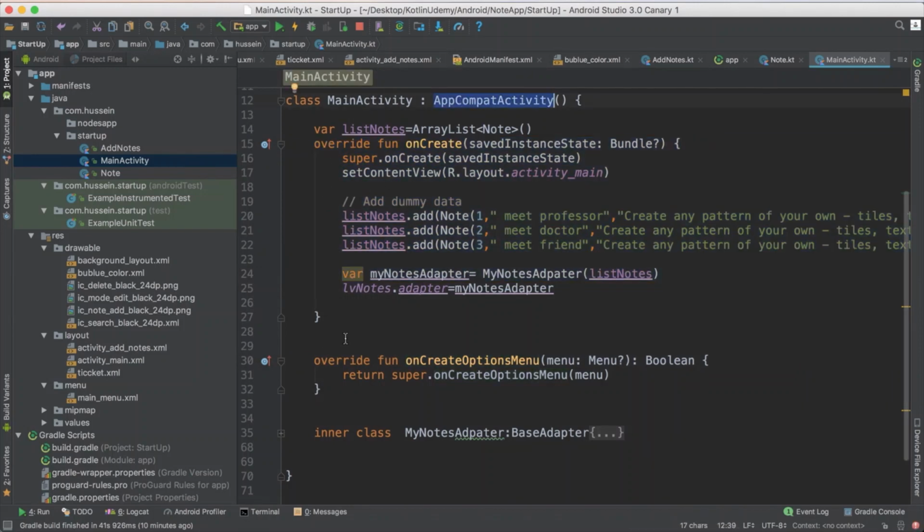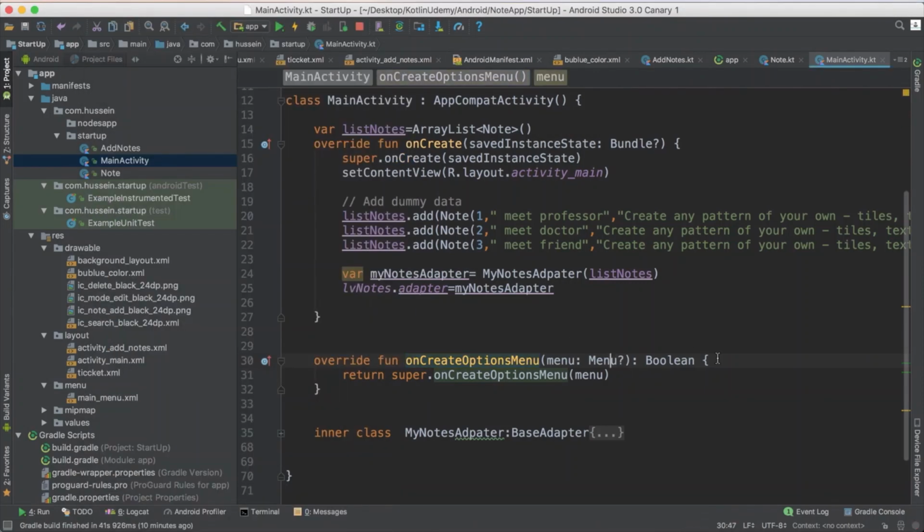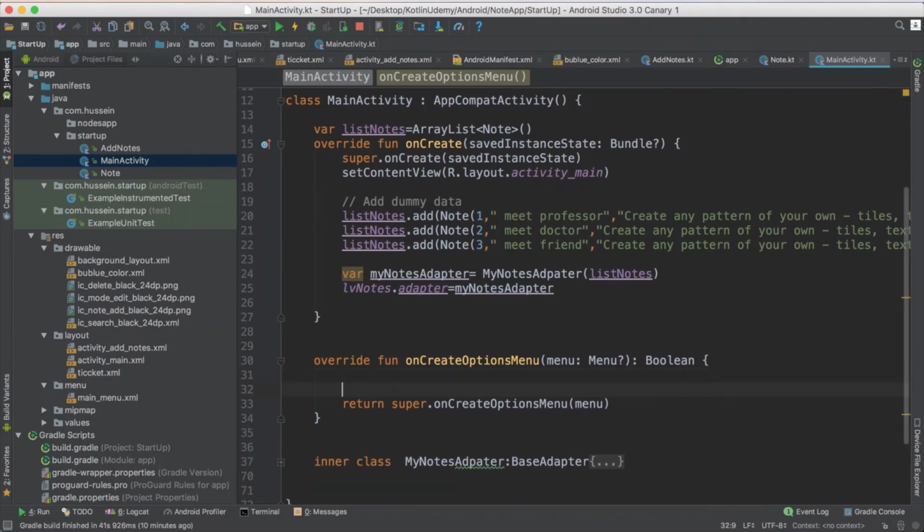Now when this one gets called, it doesn't have anything to show, so you don't see anything here. But now I want to show it my menu. So how do I show it my menu? I say menuInflater, like inflater always, dot inflate.